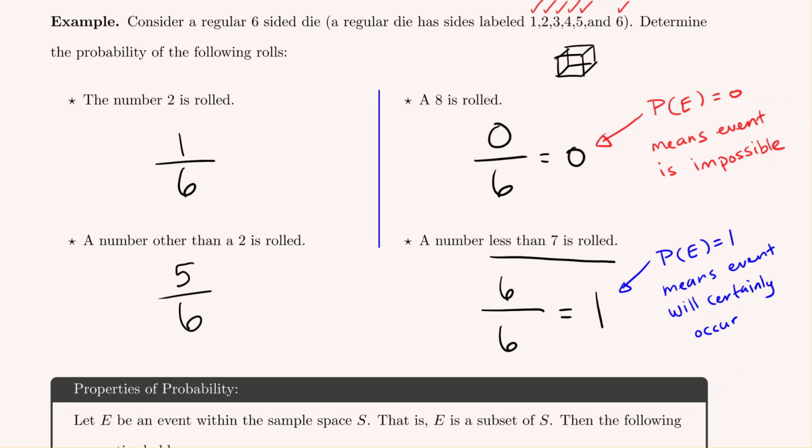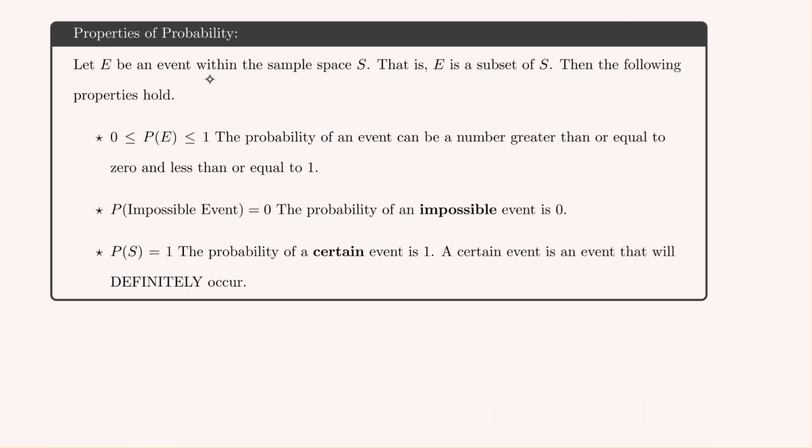And then between 0 and 1 are all the various other probabilities. The lower the probability, the closer to 0, the less likely it is to occur. The closer the probability is to 1, the more likely it will occur. And this is what we have written here. For any event E with a sample space S, so remember, the sample space is all the possibilities, E is the event that we actually want.